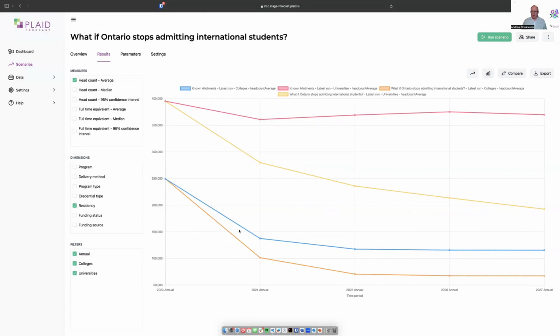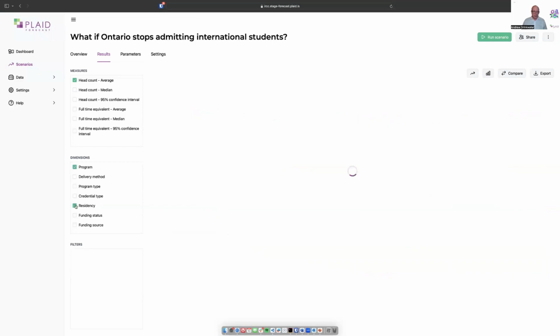Now, what we can see here is this blue line is the known allotments, or the scenario based on what we think the federal government is going to do. And the orange line is the one that we just created for colleges. Same story above. So the red line is the university if everything stayed as we kind of expect it to, versus the yellow line is if they stop admitting international students, we see it really start to decline over the coming years. We can change this to by province if we so desire.